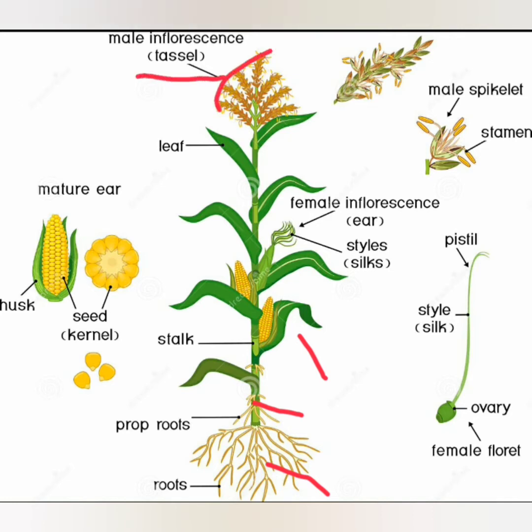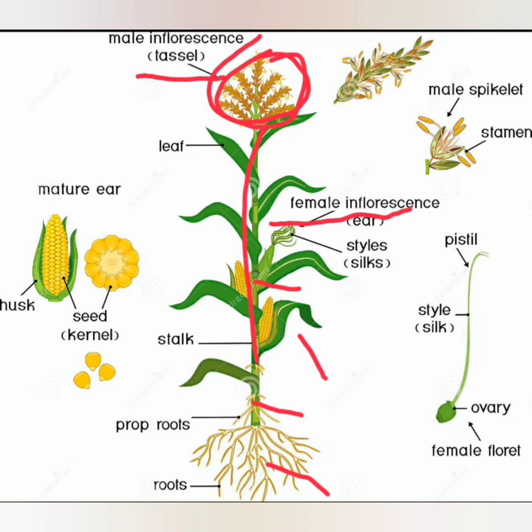This is the male inflorescence here, and it occupies the terminal position on the main axis, whereas the female inflorescence, you can see, is borne on modified lateral branches.